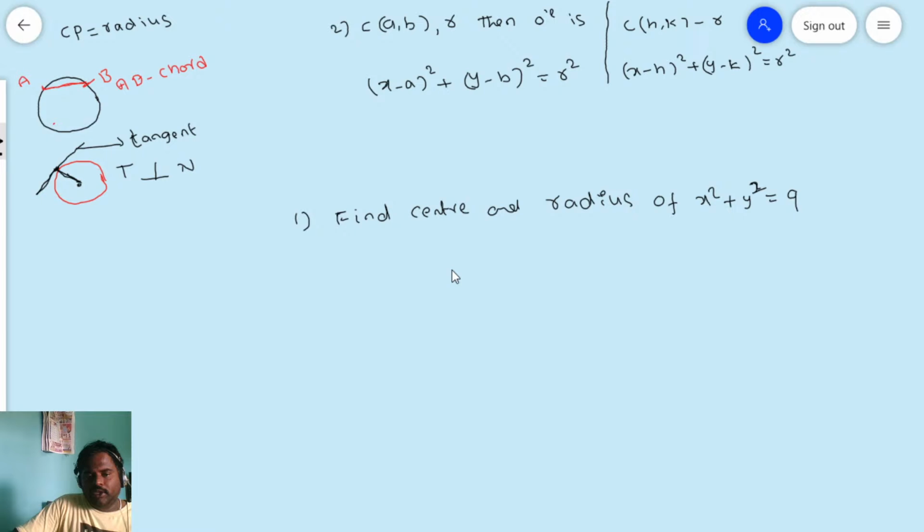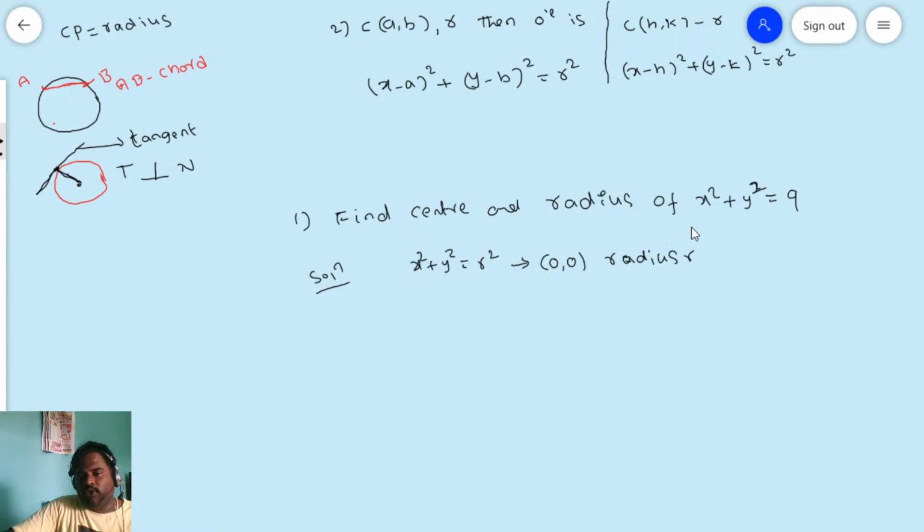Here you observe this is in the standard form x square plus y square is equal to r square. When the equation is in the form x square plus y square is equal to r square, the center is 0 comma 0 and the radius is r.